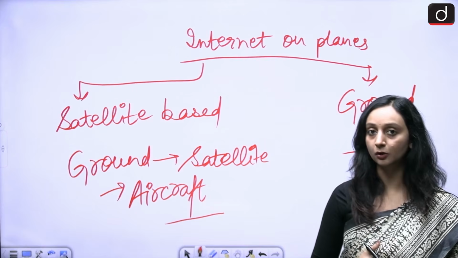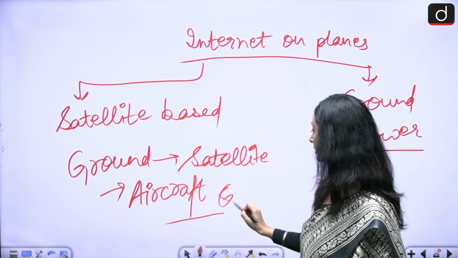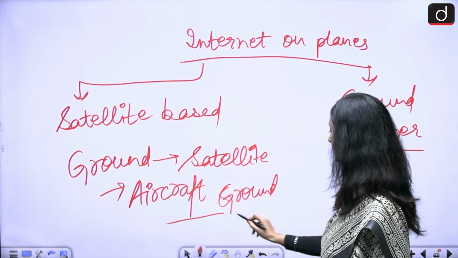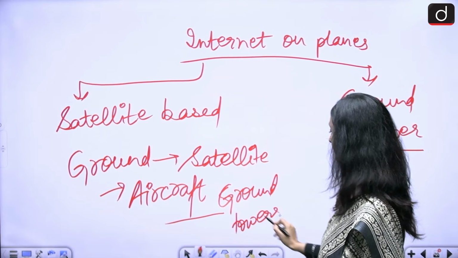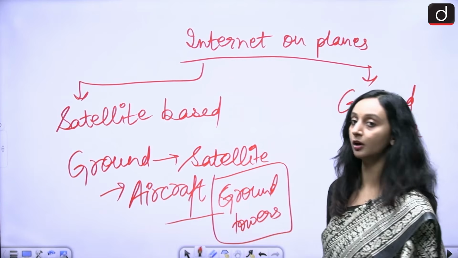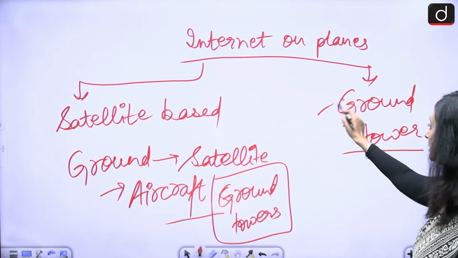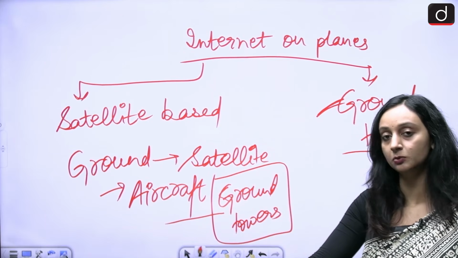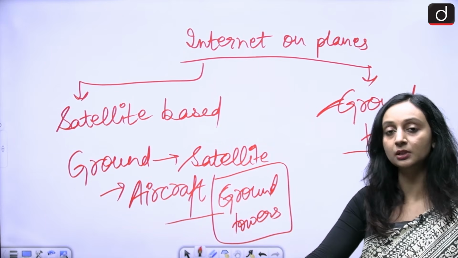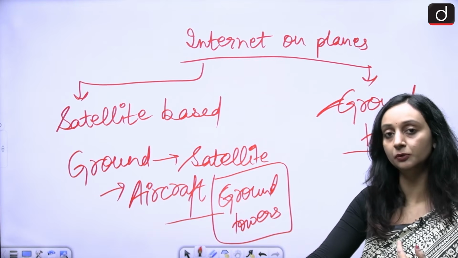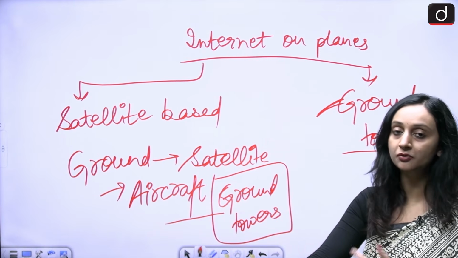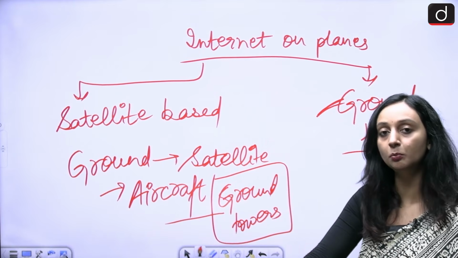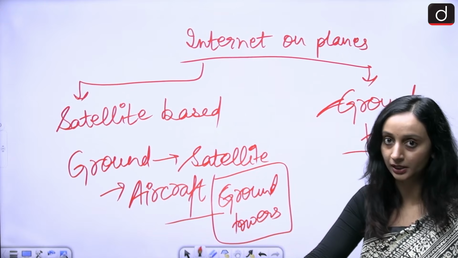It does not depend on ground towers. It works everywhere. Okay. And in contrast, we have the ground tower based internet connectivity. As the name suggests, we are going to rely on ground towers. So the signal is going to be transferred from ground towers to the aircrafts, and here the antenna is going to be placed at the bottom of the aircraft, at the belly part of the aircraft.